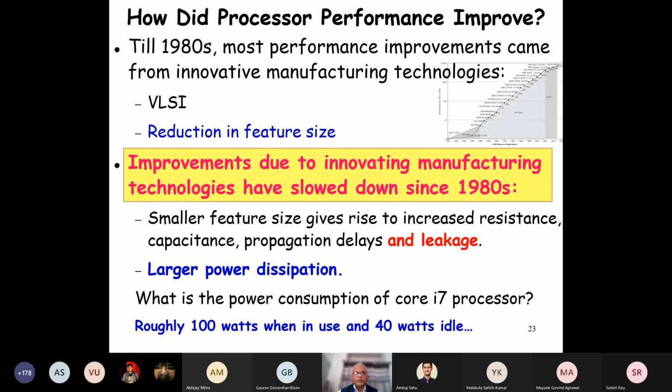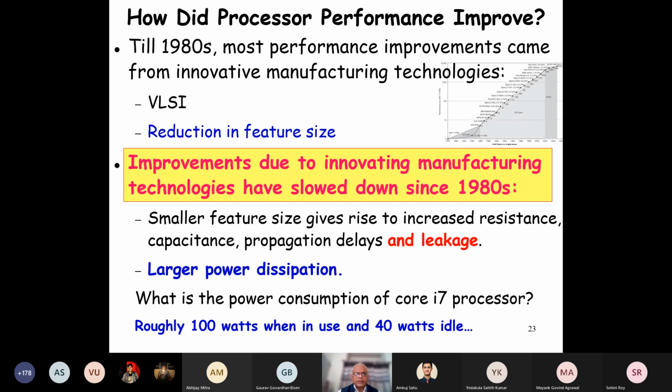The improvement due to transistor manufacturing has slowed down since the 1980s. One of the major causes of concern is the leakage current. The small feature size gives rise to increased resistance, capacitance, and propagation delays. These are all negative here. Even though we have more transistors, we have more heat loss. And also the biggest story is the leakage current.